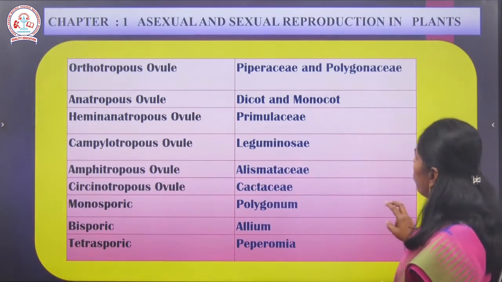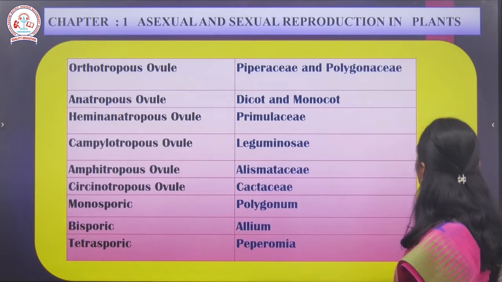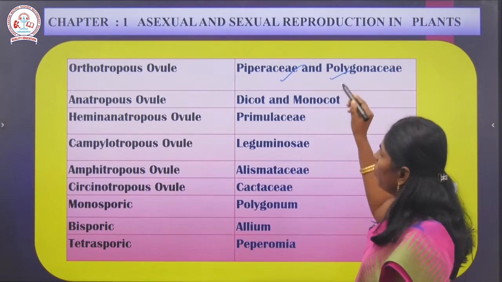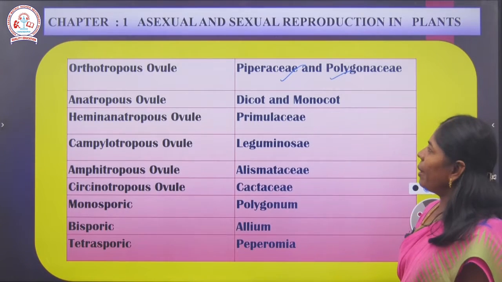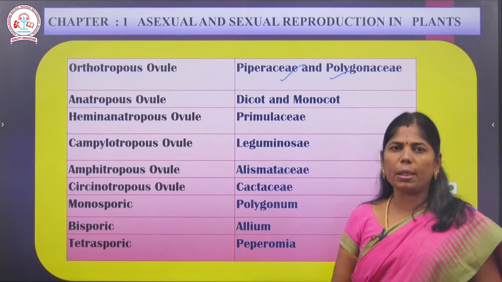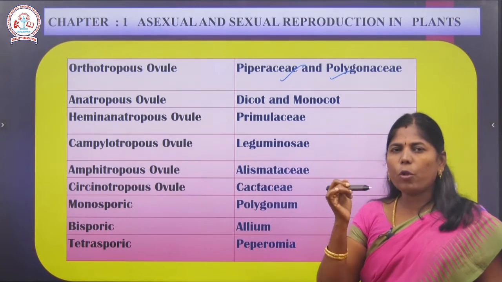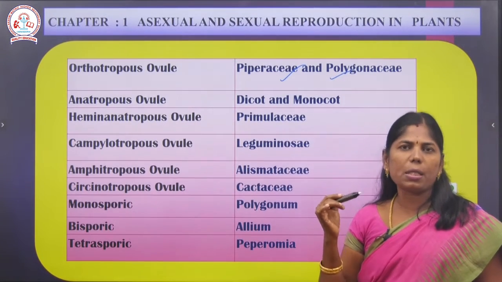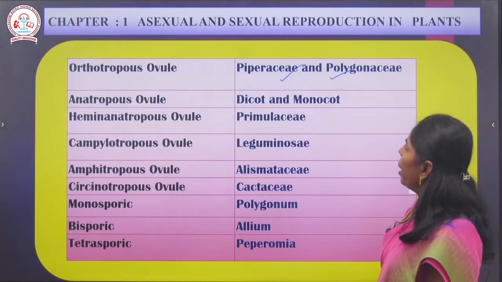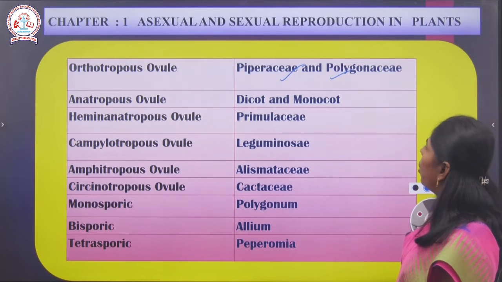So the orthotropous ovule: example is Piperaceae, another one is Polygonaceae. Orthotropous ovule, the straight ovule, is what we call it, based on the position. That is the micropyle and chalaza, and the next one is the funicle. Based on the position, that is the straight ovule, orthotropous ovule: Piperaceae, Polygonaceae.